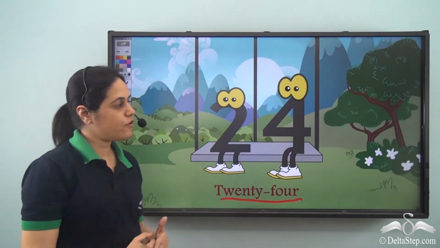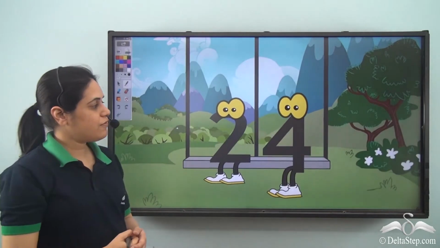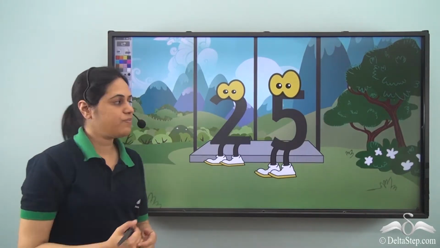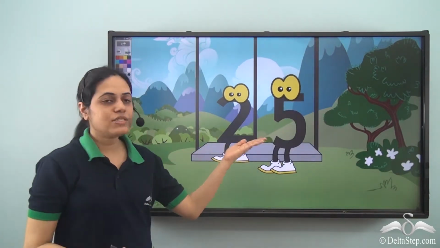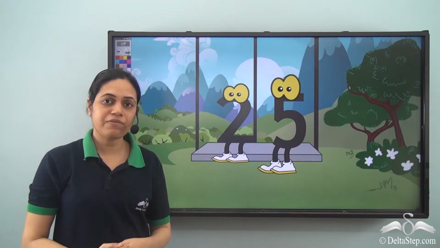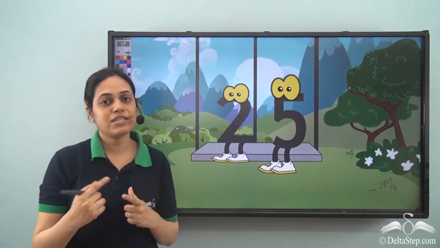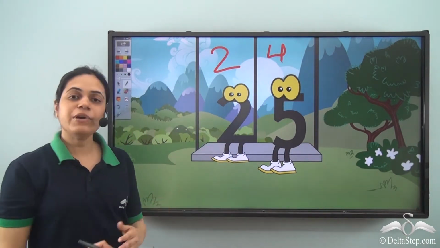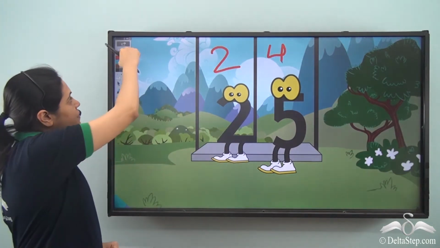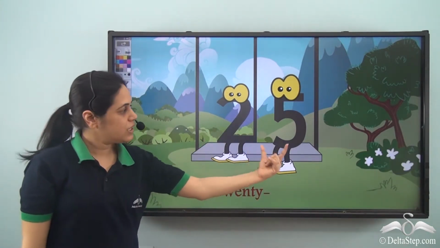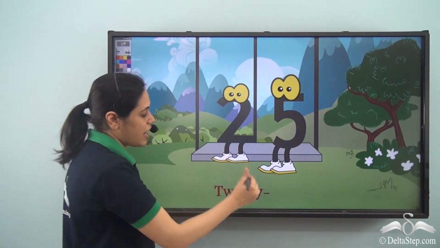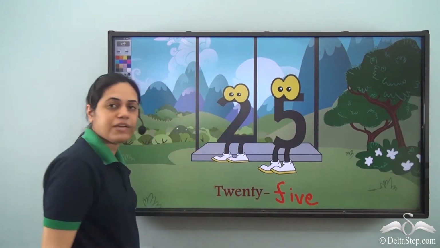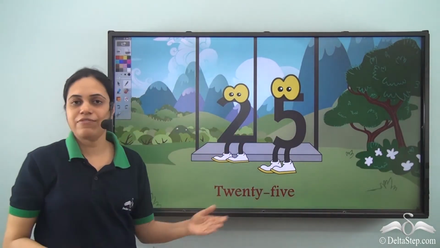What comes after 24? After swinging for a while, 4 gets down, and the next number, 5, gets up the swing happily to give us 25. What is the number name once again? 25 is the next number after 24. From the first part, I get 20, and from the second part, I get FIVE. So it is 25.